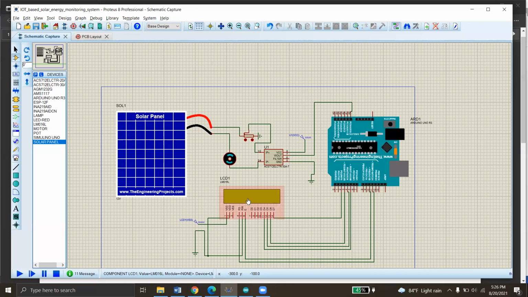And the current and the voltages all will be calculated with the Arduino IDE software in the code section. And through these 6 pins, the output of the current, voltage, and power will be displayed in this LCD display when the Arduino is powered up with the hex file of the code.